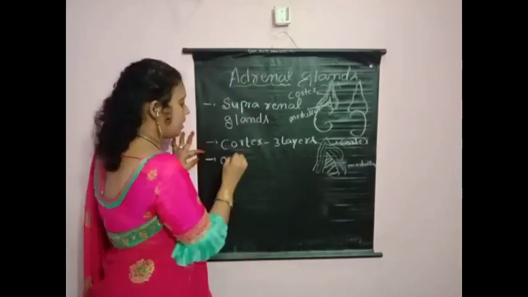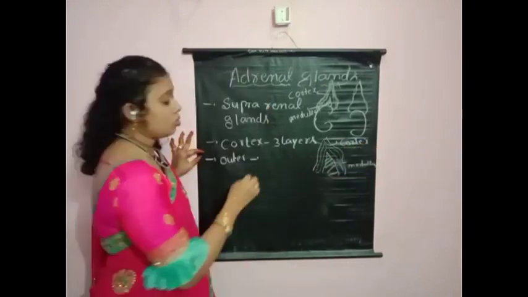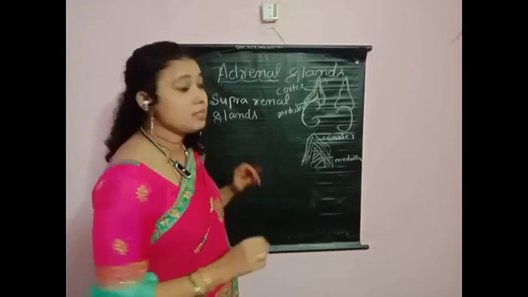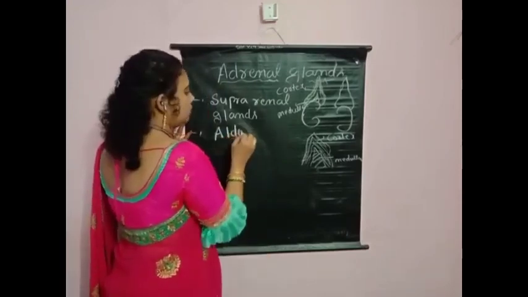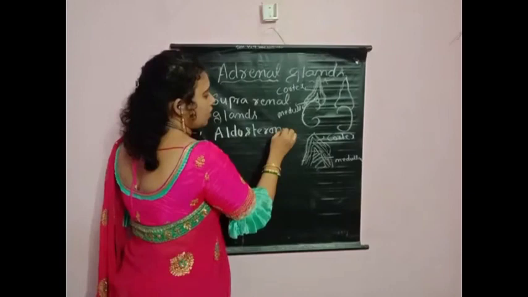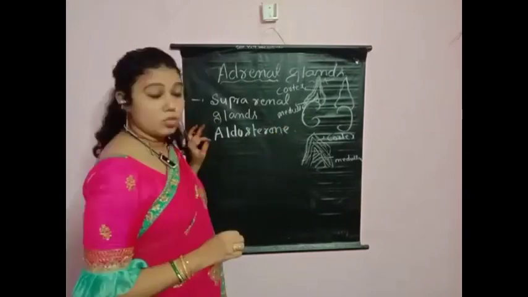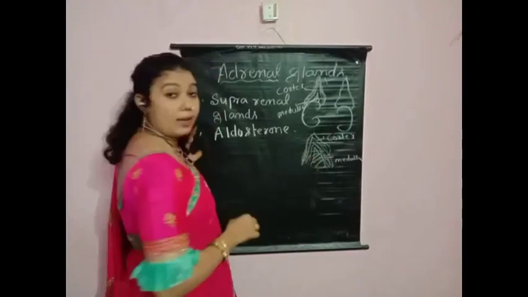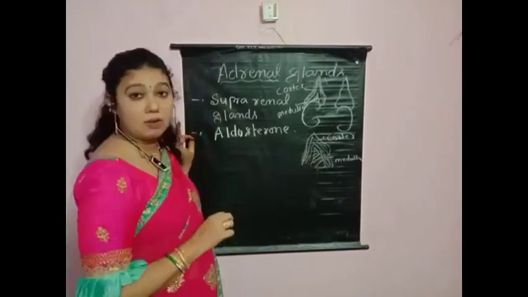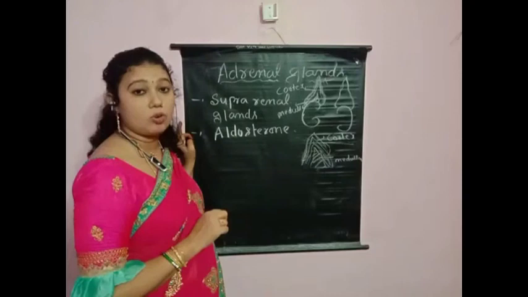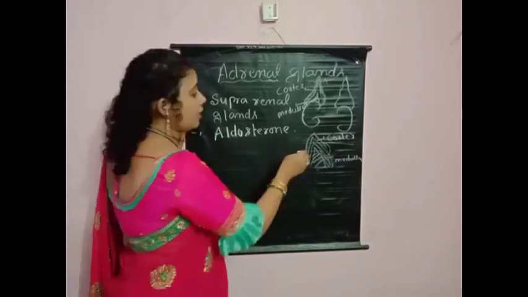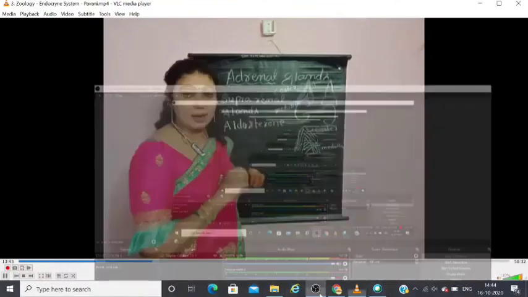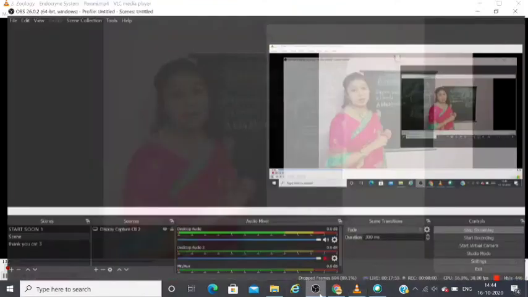The hormone name is aldosterone. The cortex secretes many hormones in our body, children. They are called corticoids. The outer layer is called zona glomerulosa. The middle layer is called zona fasciculata. The inner layer of the cortex is called zona reticularis.